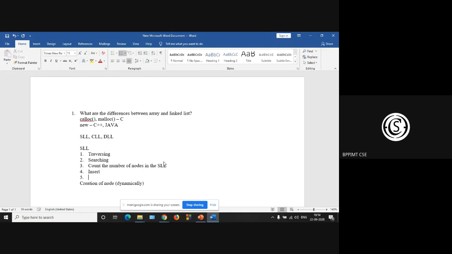Next one is insert. So for insert, there are at beginning, at end, at any position. Fifth is delete.